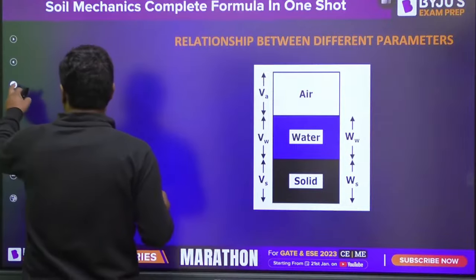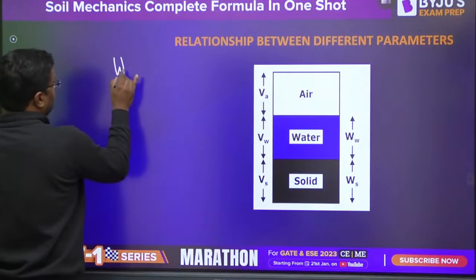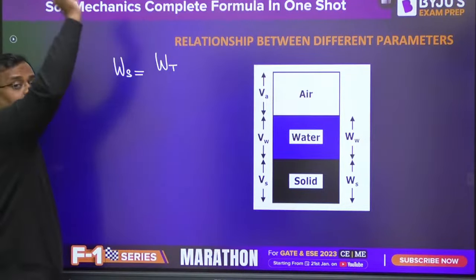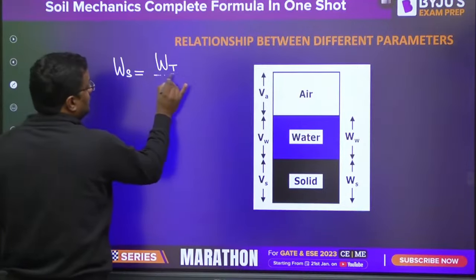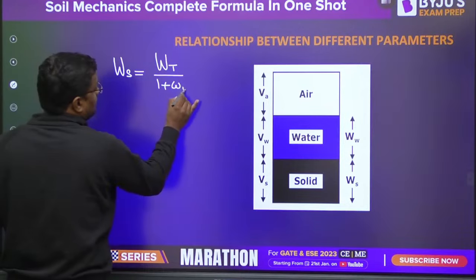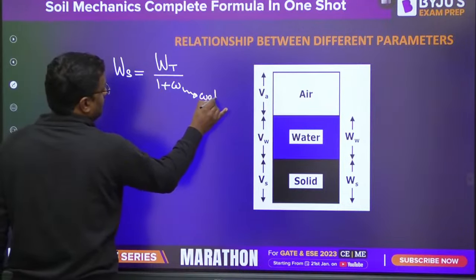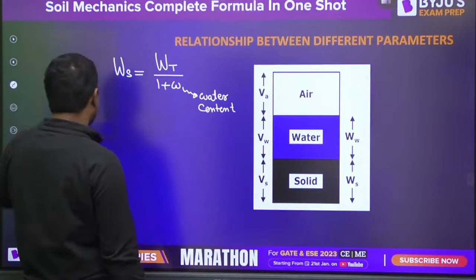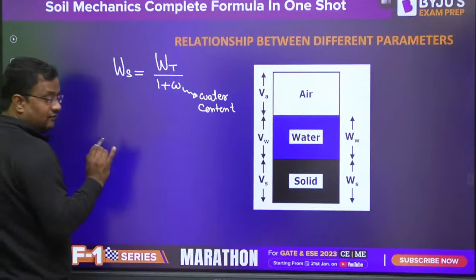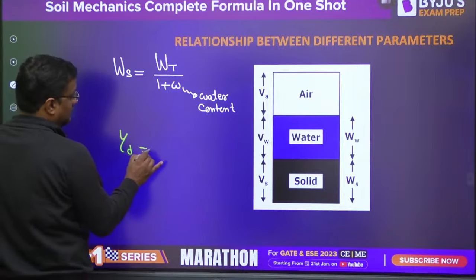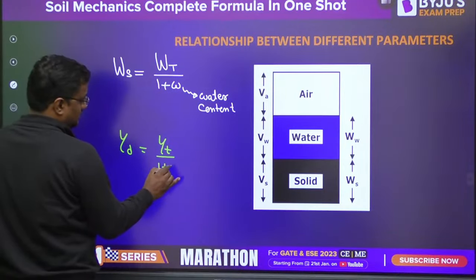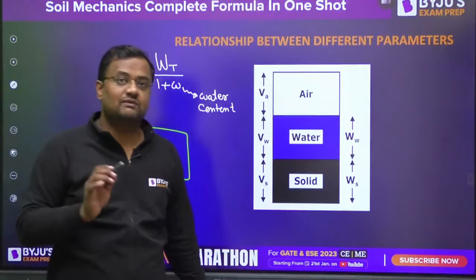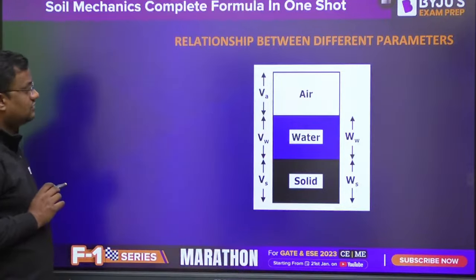Now important one, guys, weight of solid is equal to, I am not going into derivation, I have already done derivation many times, I guess 7 to 8 times on YouTube. This is particularly formula revision: weight of solid equals weight of soil upon 1 plus w. What is this w? Water content or moisture content, both are the same thing. If I divide the volume both sides, weight of solid by volume of soil, that means gamma dry, and this is gamma bulk. These all are relations, guys. No need to write down because I'll be giving this PDF in my Telegram group, Civil by Abhinav Sir.